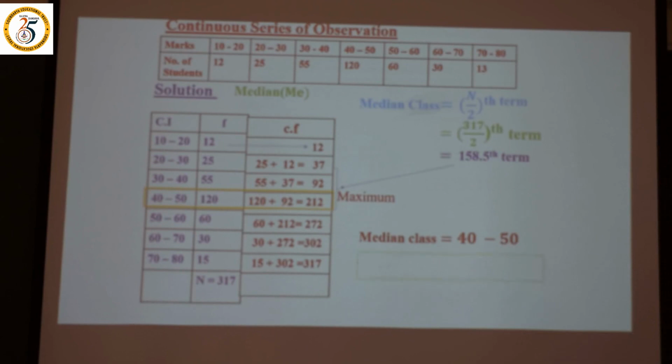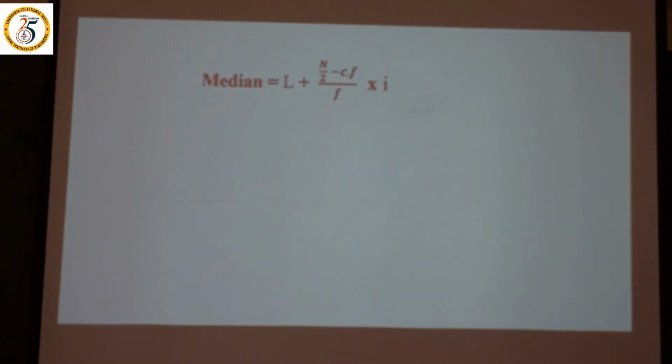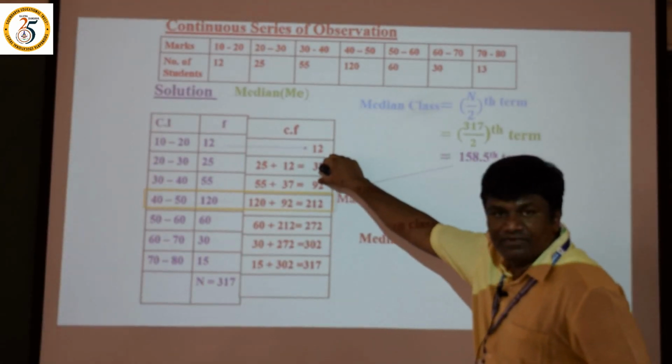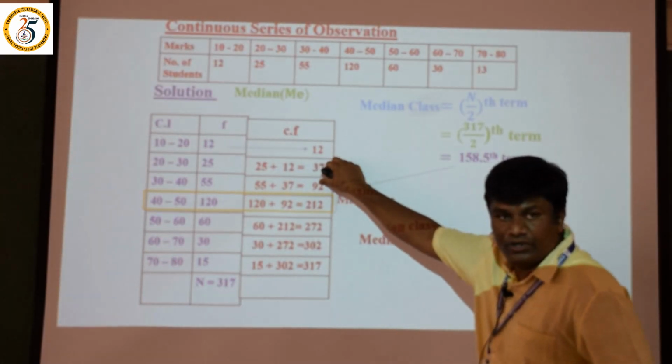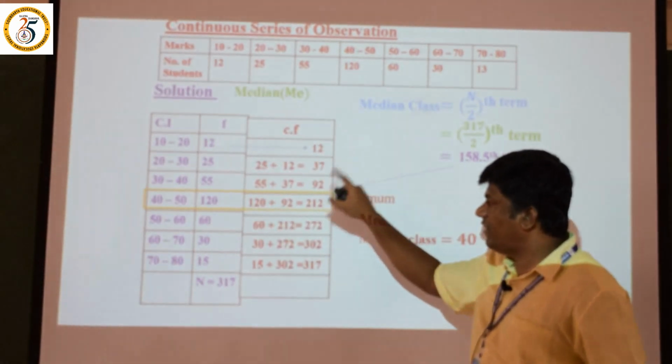Okay. Now let us go for the solution. What is the solution? Median is equal to L plus n by 2 minus Cf, divided by f, into i. Cf is the cumulative frequency, the preceding value of the cumulative column. 92 is the Cf value.